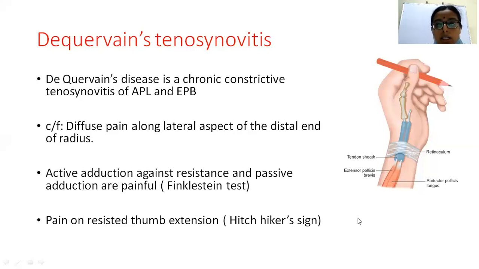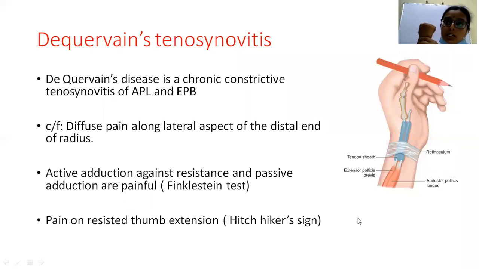So once again coming back, another small point which I want to tell is that the dorsum of the wrist is divided into different compartments. The extensor tendons go from the forearm and insert over various places of the hand. So this extensor aspect of the forearm is divided into 6 compartments. De Quervain's tenosynovitis pathology occurs in the first extensor compartment, so please make a note of it. In the first extensor compartment, you have the extensor pollicis brevis and abductor pollicis longus.